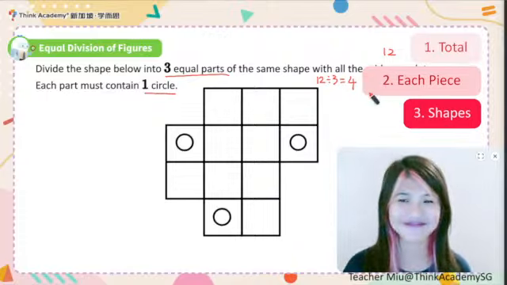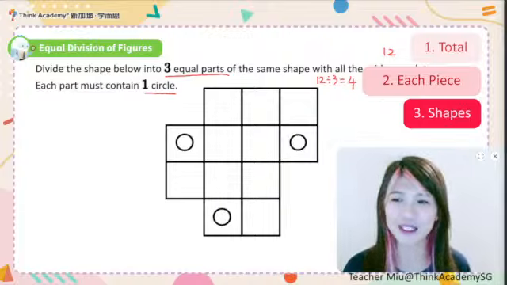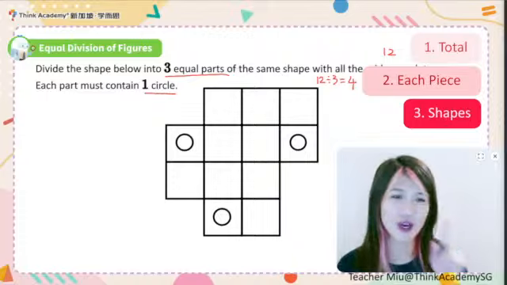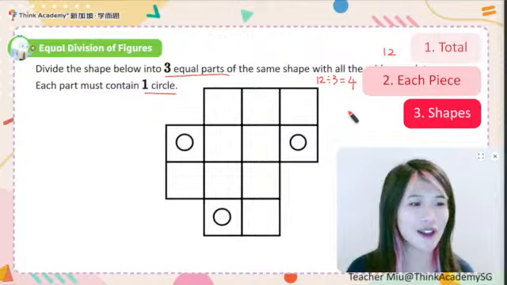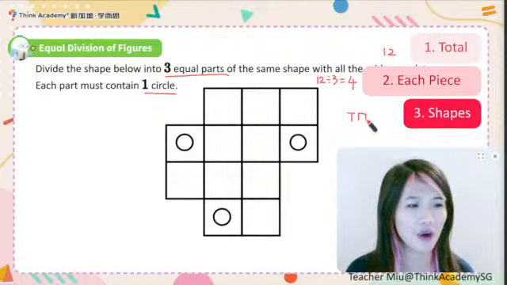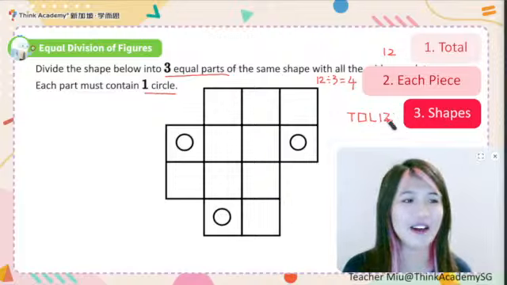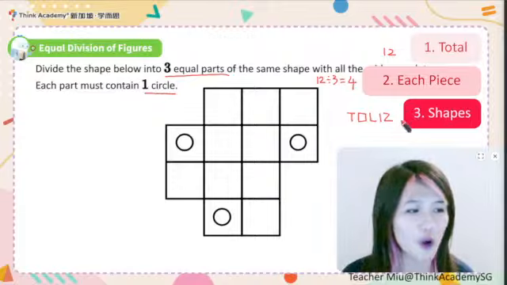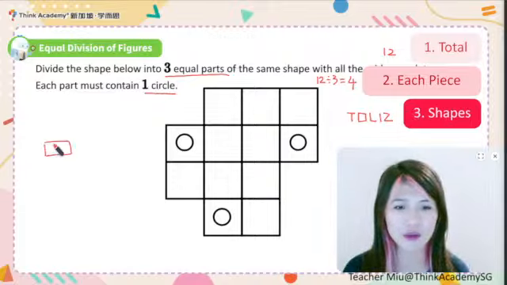Do you still remember? With 4 squares, we have one word for this. That is Tetrominoes, right? With Tetrominoes, there are 5 different shapes with 4 squares. For example, T shape. It's like this one, right? We can do a T shape with 4 squares.